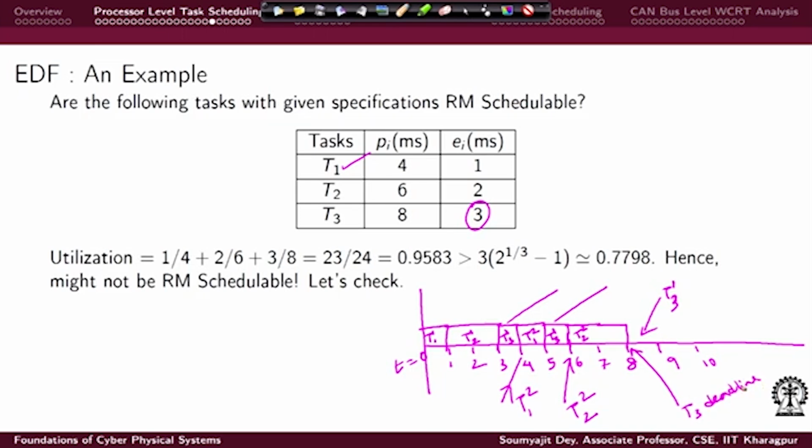We are considering period equal to deadline here, and at this point T3's second instance has also arrived, and T3's first instance was supposed to be executed inside its period equal to deadline equal to 8 milliseconds. That is just to show, with the example, that RM will not really work here, tasks will start missing their deadlines.